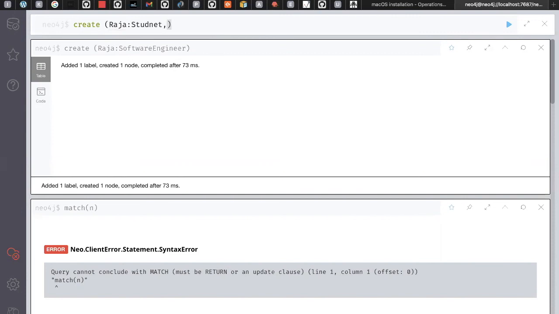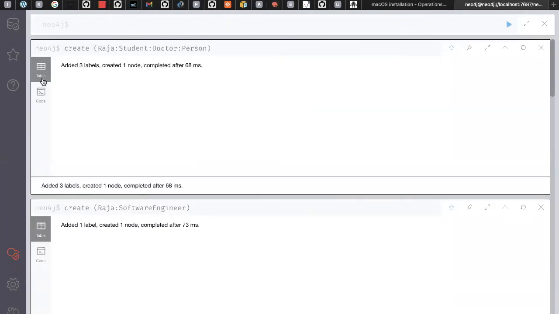So if we want to assign the same node multiple labels, Raja is the node, software engineer is the label. Am I correct? Raja is the node and software engineer is the label, but we can also create a node without a label, right? If you want to give multiple labels, then you can give student as one label, spelling is wrong, student. Maybe doctor, something like this, guys. And also person, first of all. So we can create multiple labels for the same guy. If I go and execute this code, you can see this is assigned with these labels.